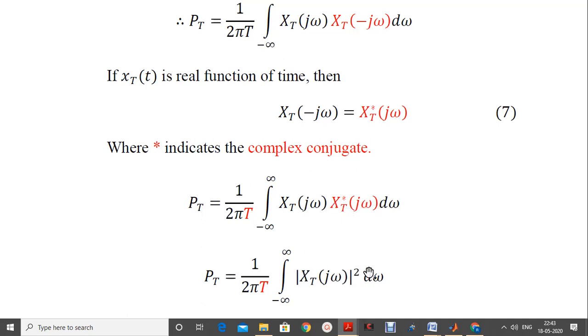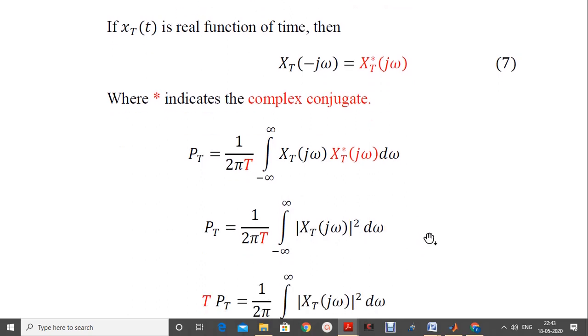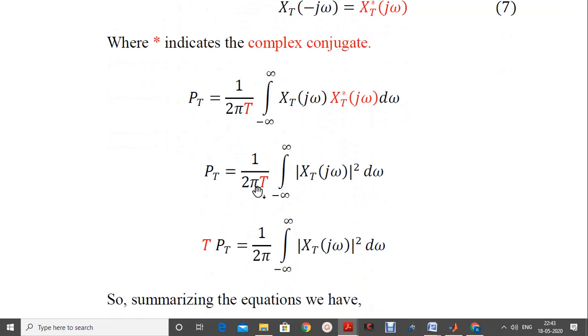Applying the modulus and squaring, we get within the integration symbol |X_T(jω)|² dω. Therefore the T in the denominator on the RHS is multiplied with P_T on the LHS to form T times P_T, which is equal to 1/2π integration from minus infinity to plus infinity of |X_T(jω)|² dω.